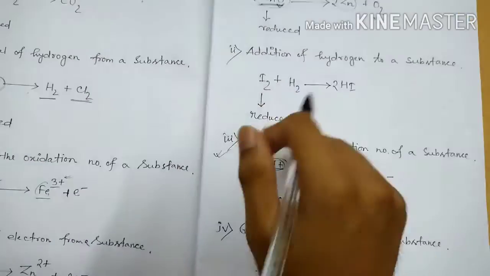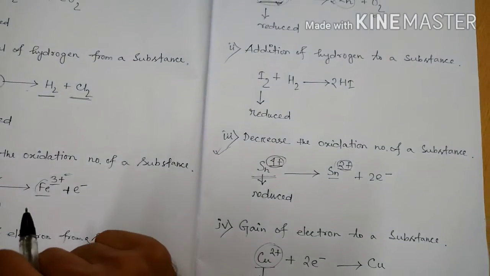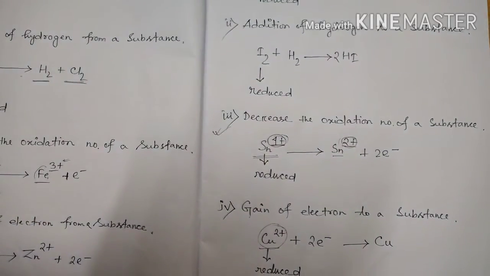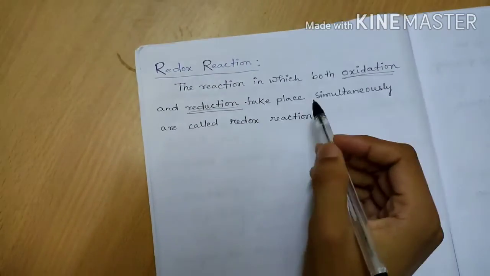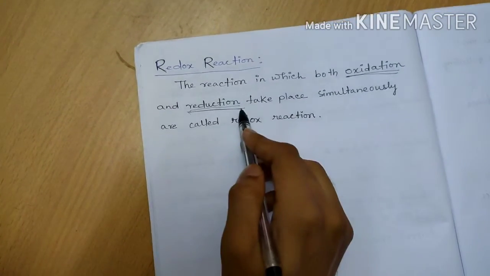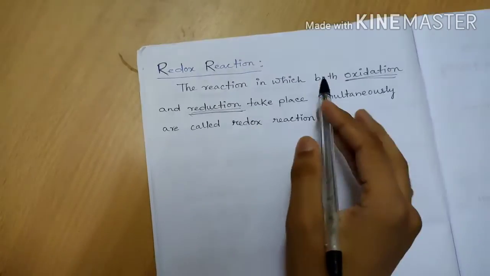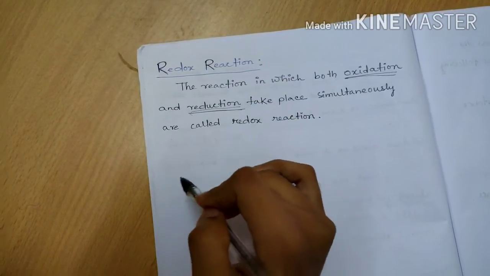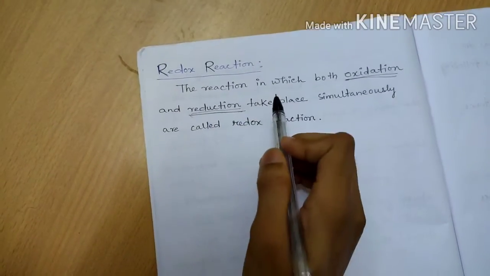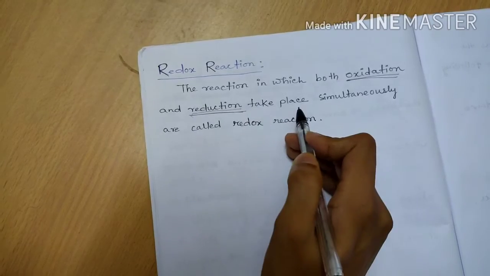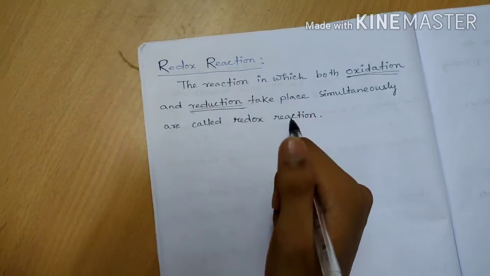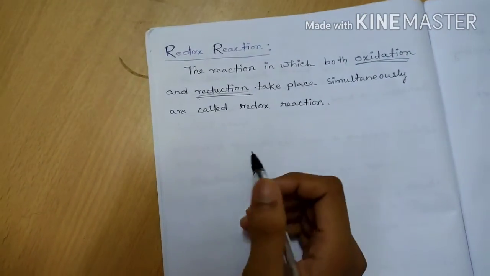So now come to our main topic, redox reaction. We have known oxidation and reduction. So now you see redox reaction. The reactions in which both oxidation and reduction take place simultaneously are called redox reactions, as I have already discussed. Now let us take one example.